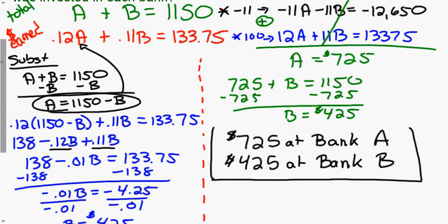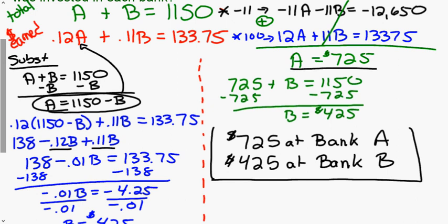So in order to cancel out 11b, I have to multiply the green one by negative 11, so I get a negative 11b. So then I multiplied a times negative 11, b times negative 11, and 1150 times negative 11. And then again, I'm going to add the two equations. So negative 11 plus 12 is 1a, and then negative 12,650 plus 13,375 is 725. And I have 1a equals 725, so therefore I found one of my answers.